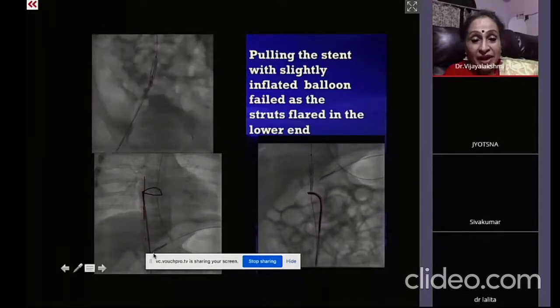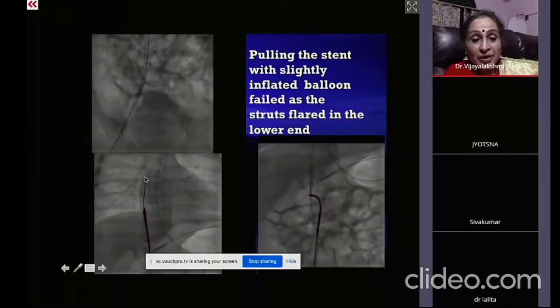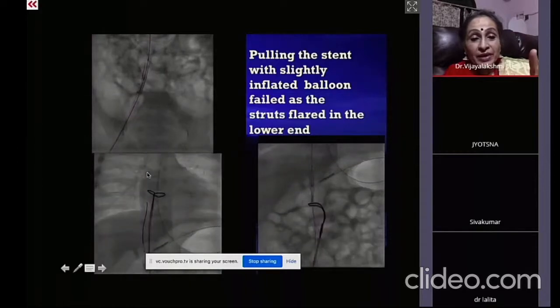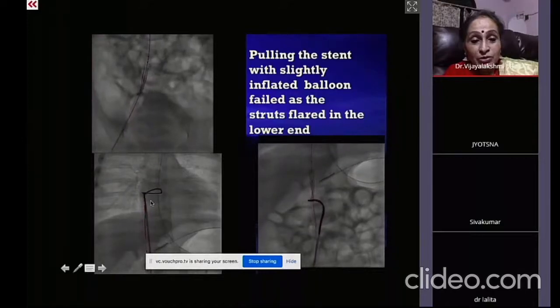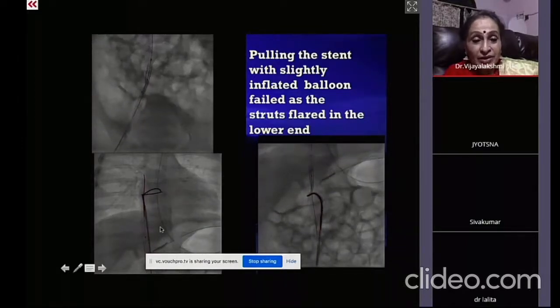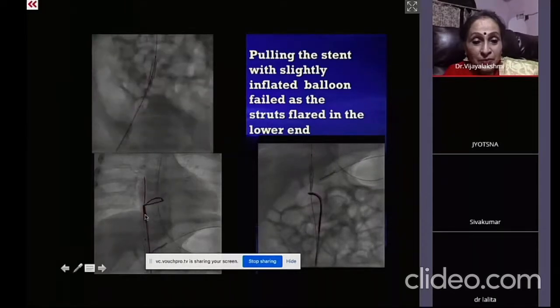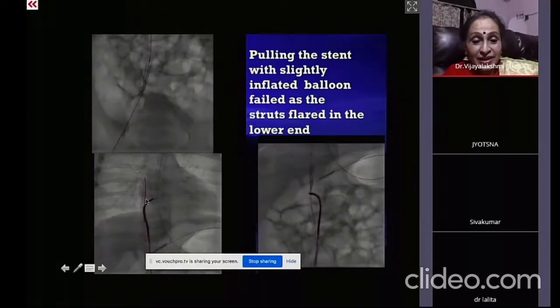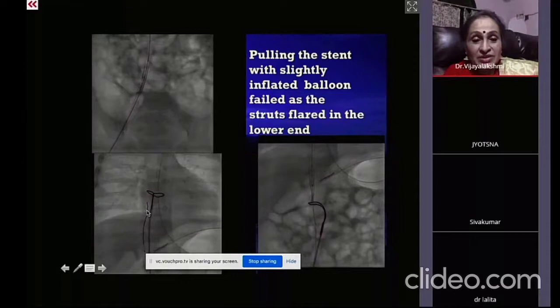So at that time, what you have to do is take a snare, go up on top, and push the guide wire into it. And see there, this is how you go up and then push the guide wire through the snare. And once you know that your guide wire is caught well, confirm whether the guide wire is within it or not by closing the snare once. And then once you are sure, now you can see that the guide wire is very much inside. I'm pulling the guide wire. Now again, open the stent.